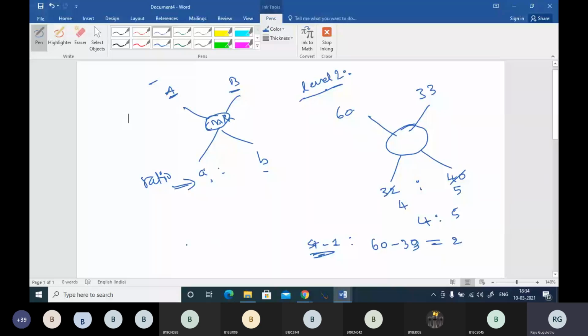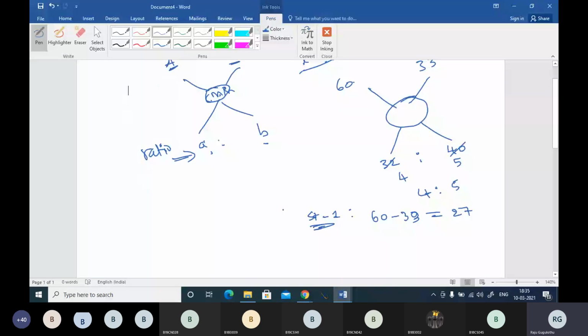What is the difference, guys? 27 is the difference. Now 8 fours are 32, 8 fives are 40, and 5 plus 4 is 9. Yes. Now we have the difference, right? After that, let us go to step 2, boss.